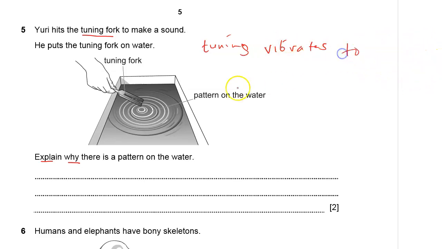So the pattern you're seeing on the surface of water here is due to the vibrations of the tuning fork. In this case, our explanation should state that the tuning fork vibrates.